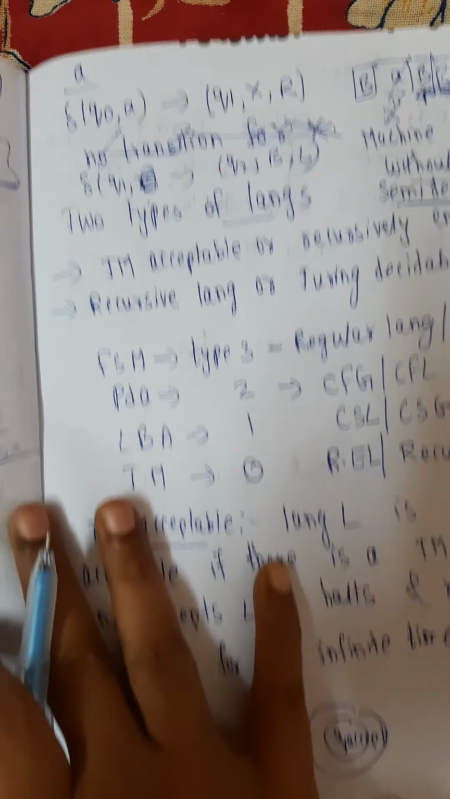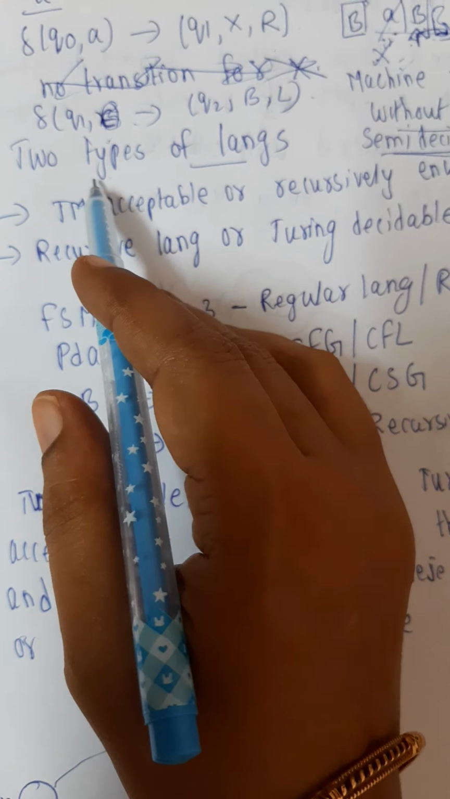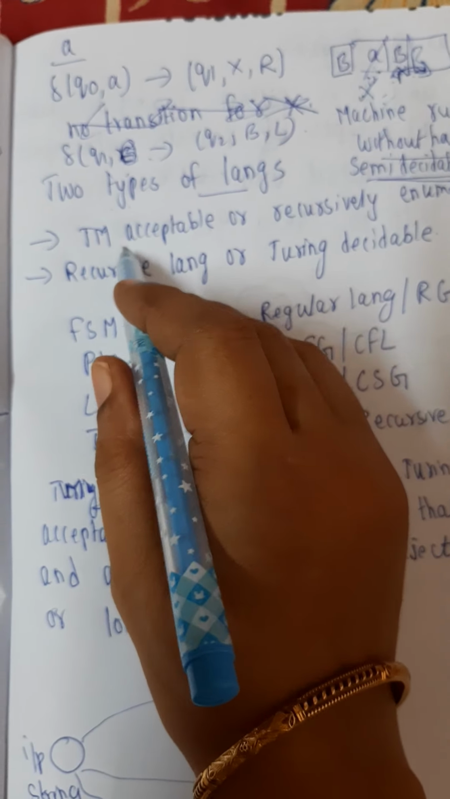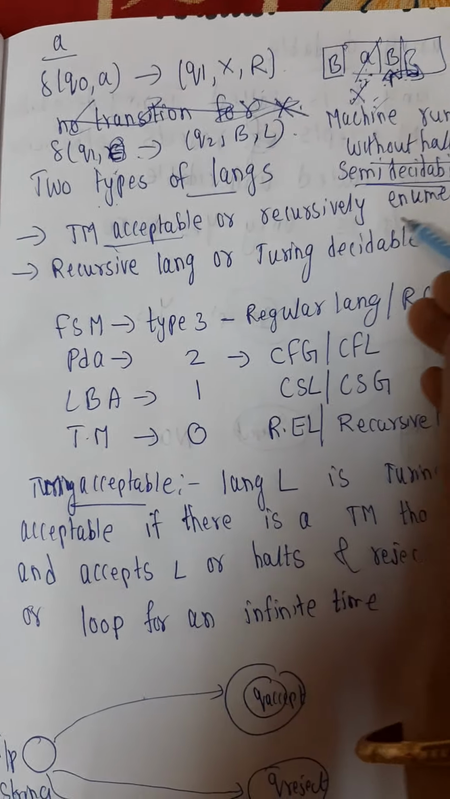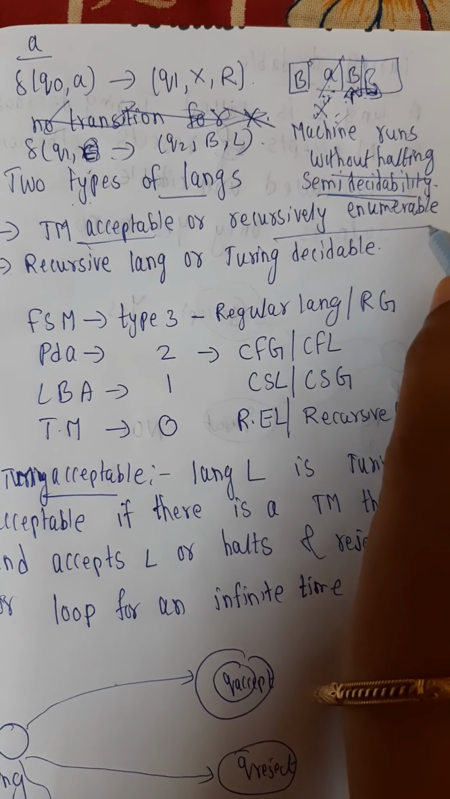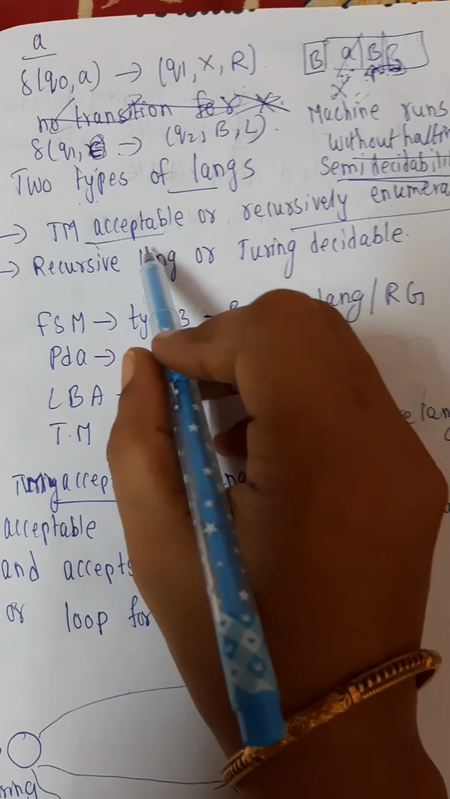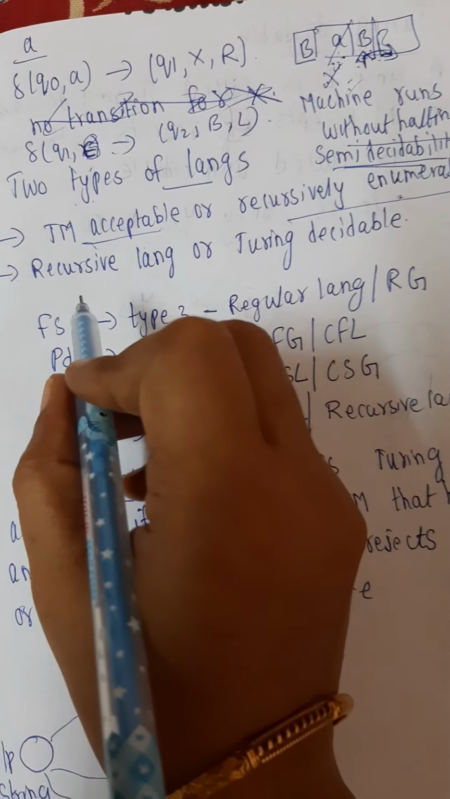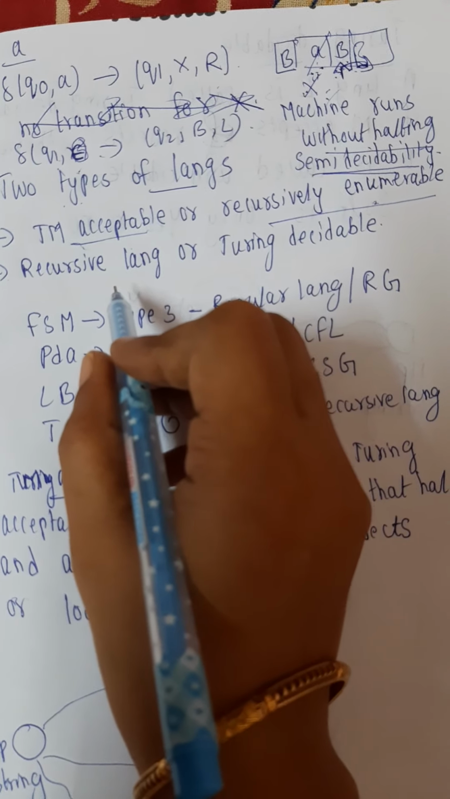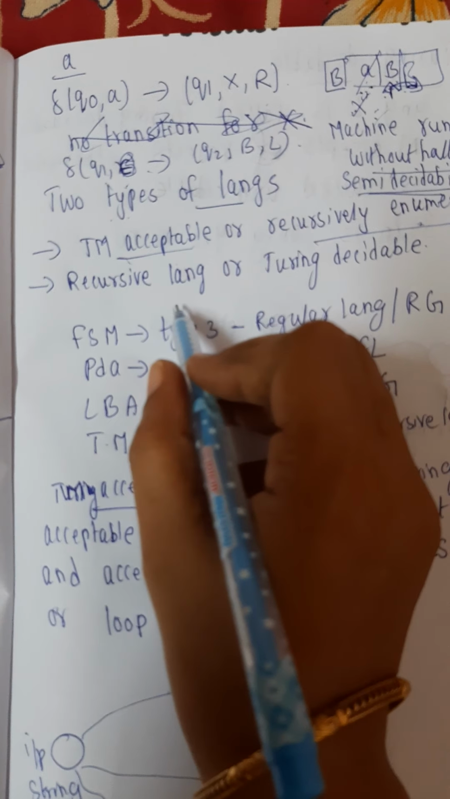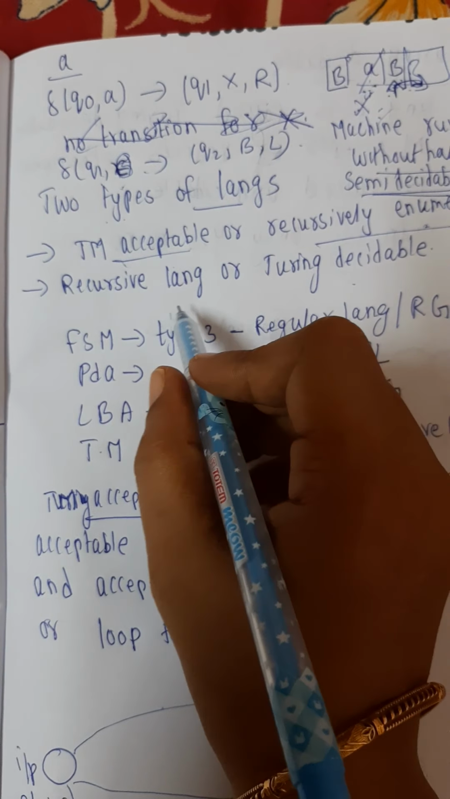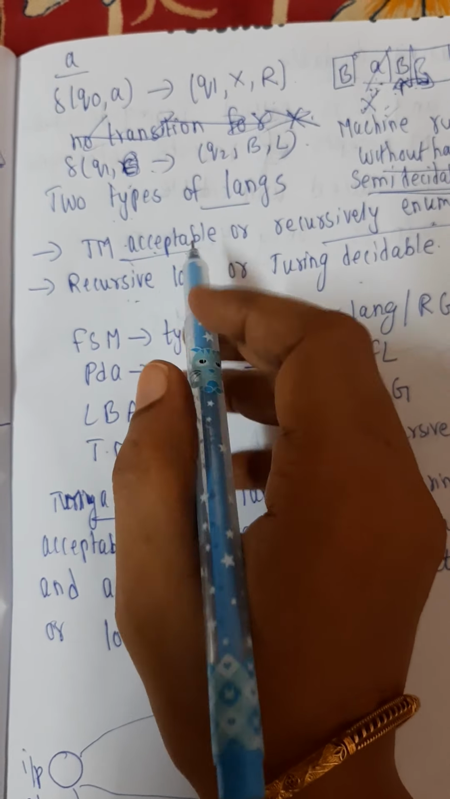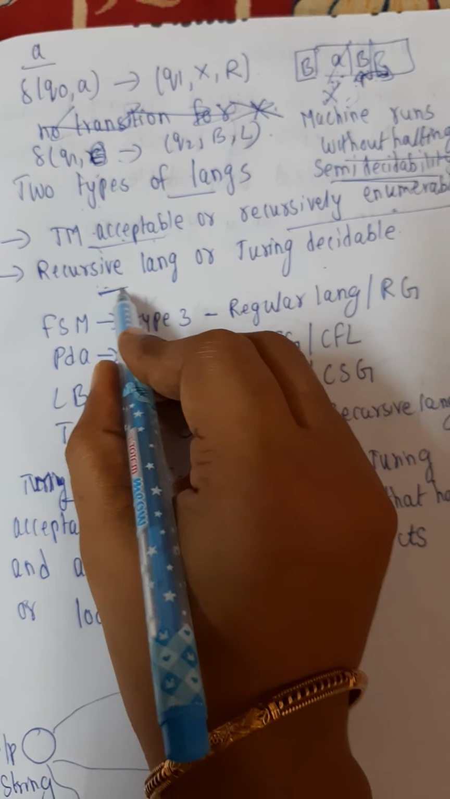Now we have two types of languages. The first type is Turing machine acceptable, or recursively enumerable. The second type is the recursive language, or Turing machine decidable.